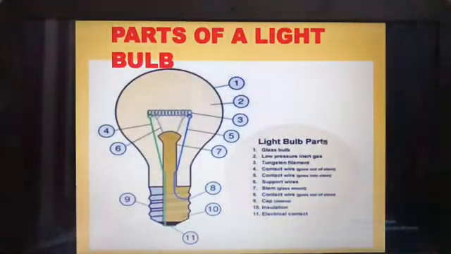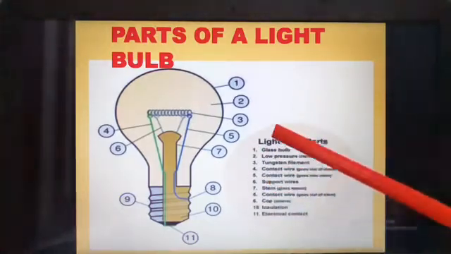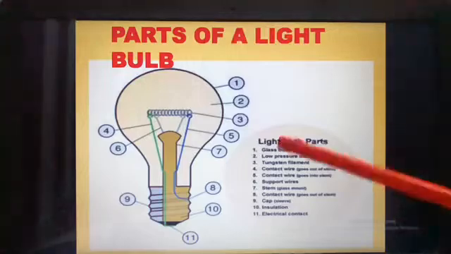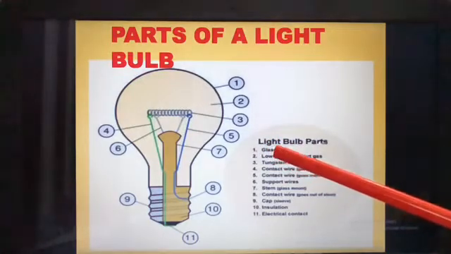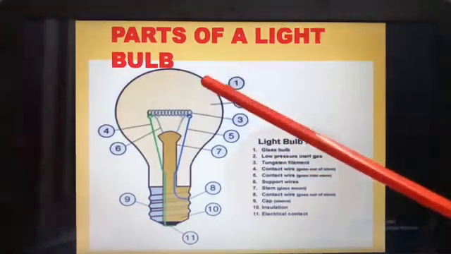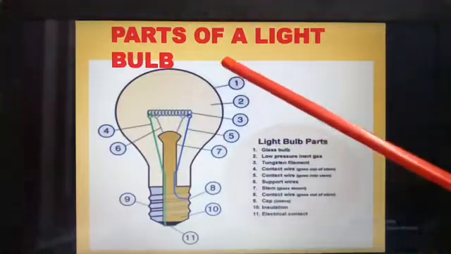Now here are the parts of a light bulb. You might have seen a bulb in your home, isn't it? Now these are the parts. Can you see the bulb here first? First is glass bulb. So this whole thing is the glass bulb.